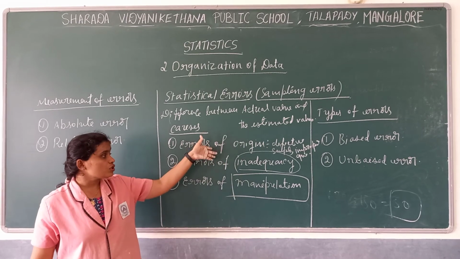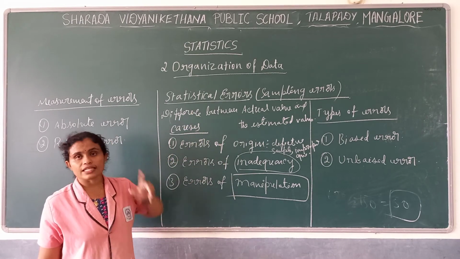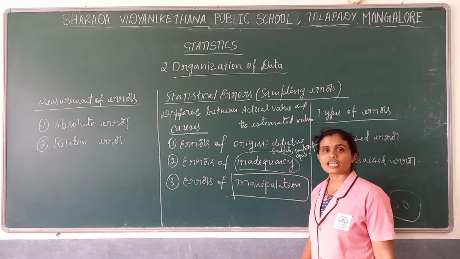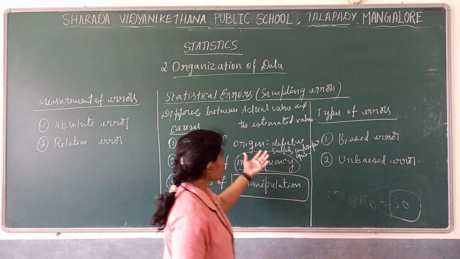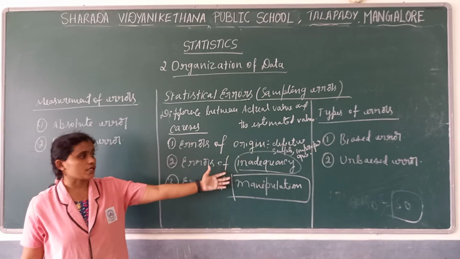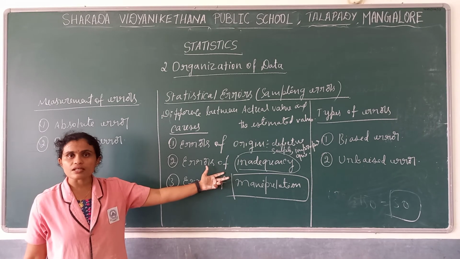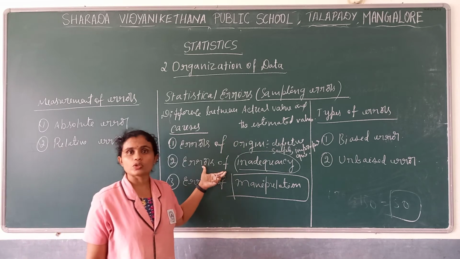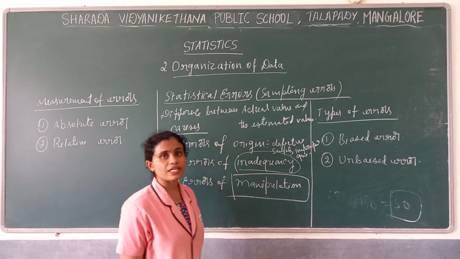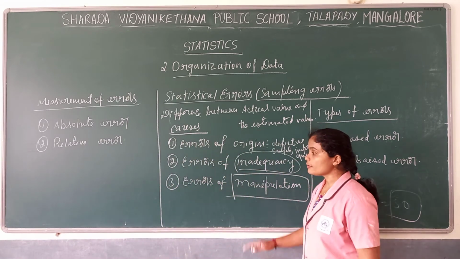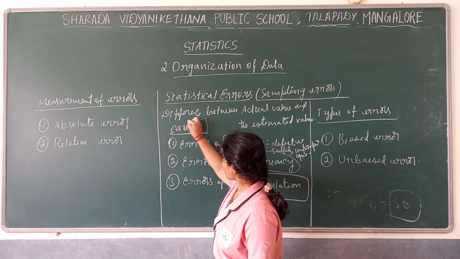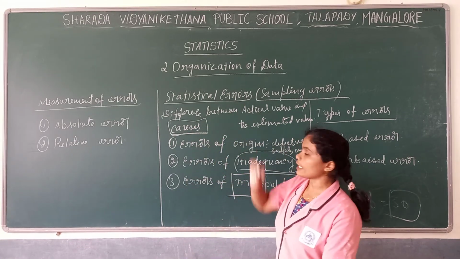So due to these three causes we get statistical errors. The causes are defective samples, improper questionnaire or wrong method, or we don't have sufficient data in order to continue the survey. Then manipulation, the clerical error we may commit while doing clerical work. So this is about the causes of statistical errors.